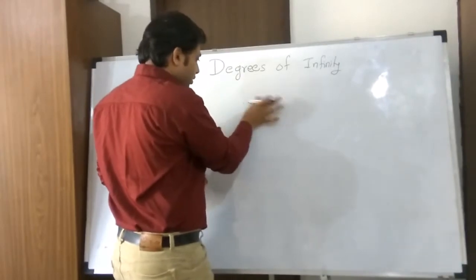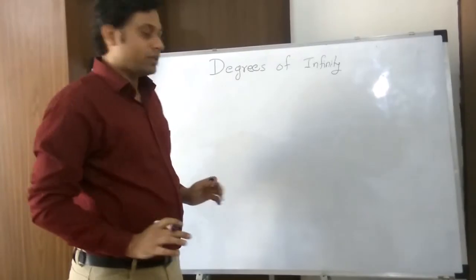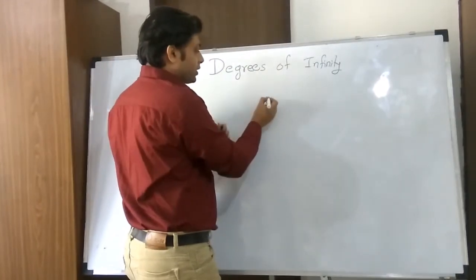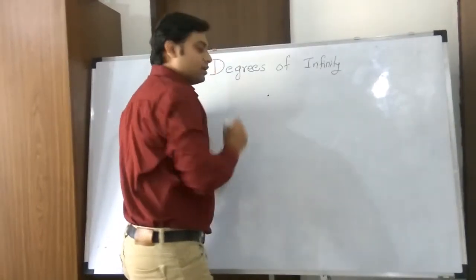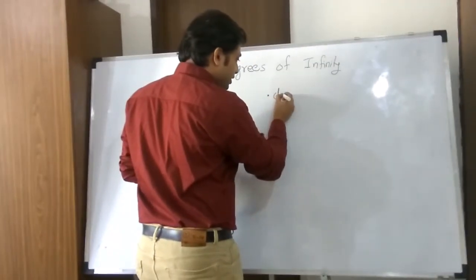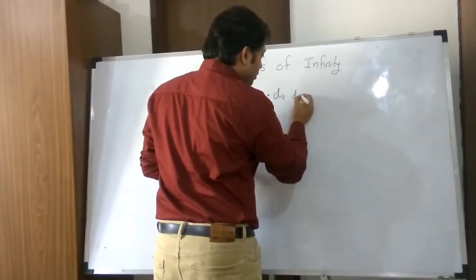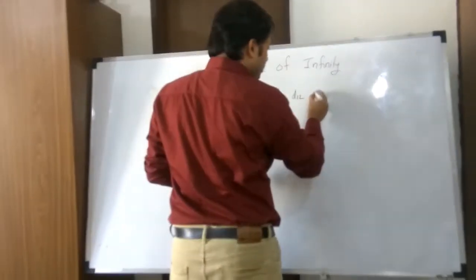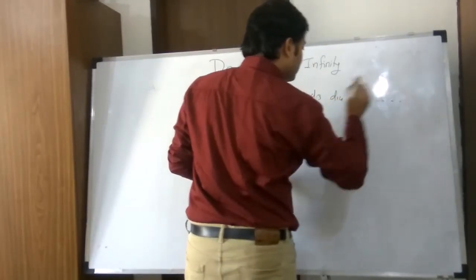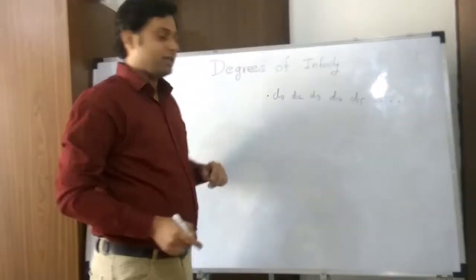So let's try to list down all the real numbers over here. Again, for simplicity I will ignore the integer part of the real number and only consider the fractional part. So this is my first real number. Let's say this is digit 1 of real number 1. This is digit 2 of real number 1. This is digit 3 of real number 1, 4, 5 and so on. So these digits together give me the first real number.